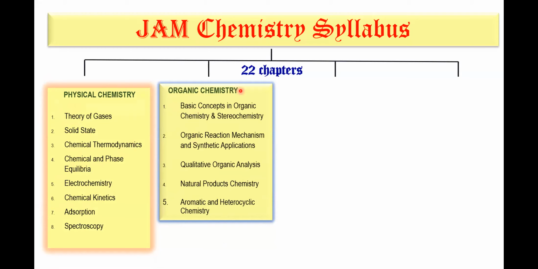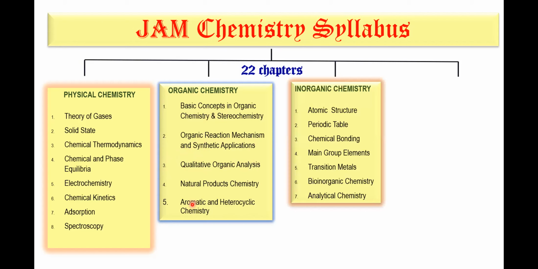Organic chemistry contains basic concepts in organic chemistry, which also includes stereochemistry, organic reaction mechanism and synthetic applications, qualitative organic analysis, natural products chemistry, and aromatic and heterocyclic chemistry.